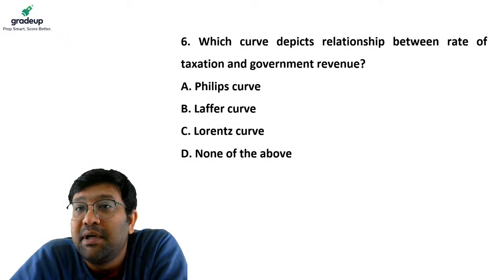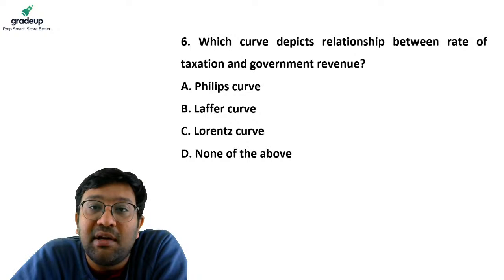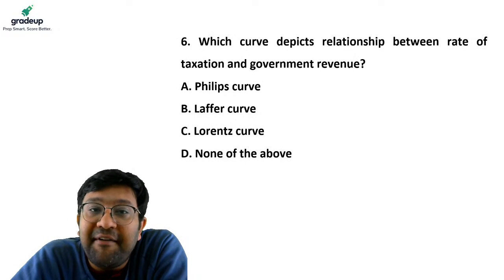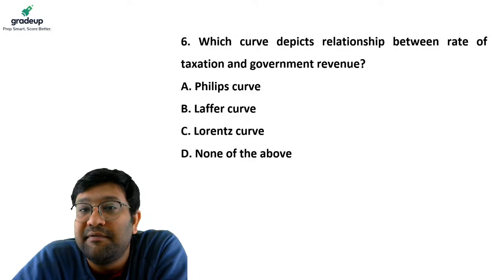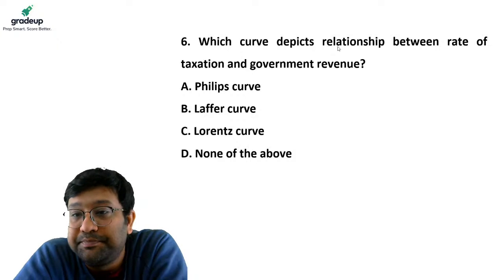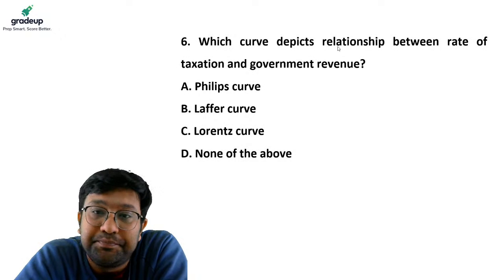Moving on to question number 6. Which curve depicts the relationship between rate of taxation and government revenue? Phillips curve, Laffer's curve, Lorenz curve, or none of the above? Please answer the question. OEA means Office of Economic Affairs.